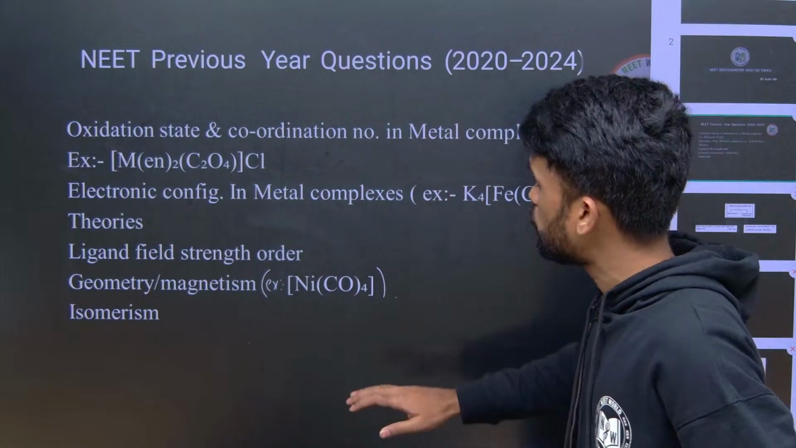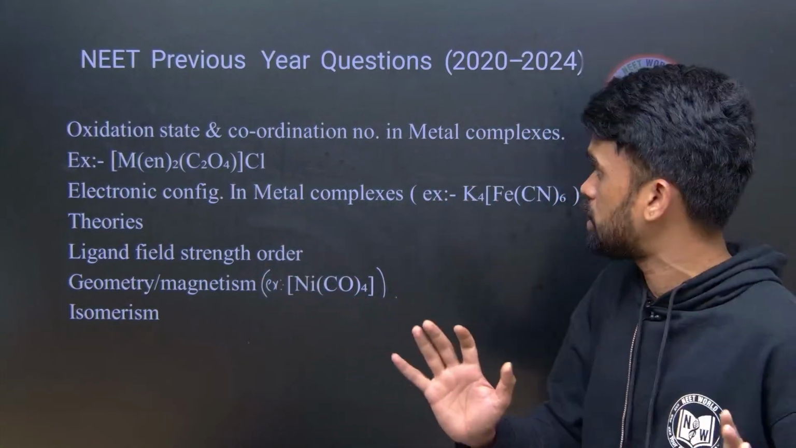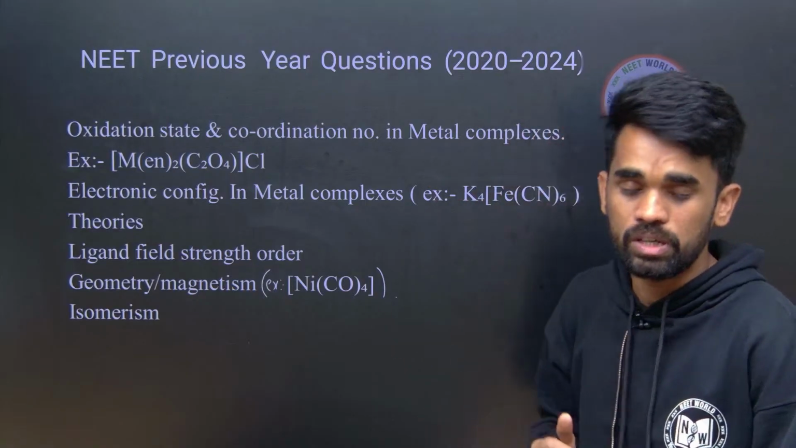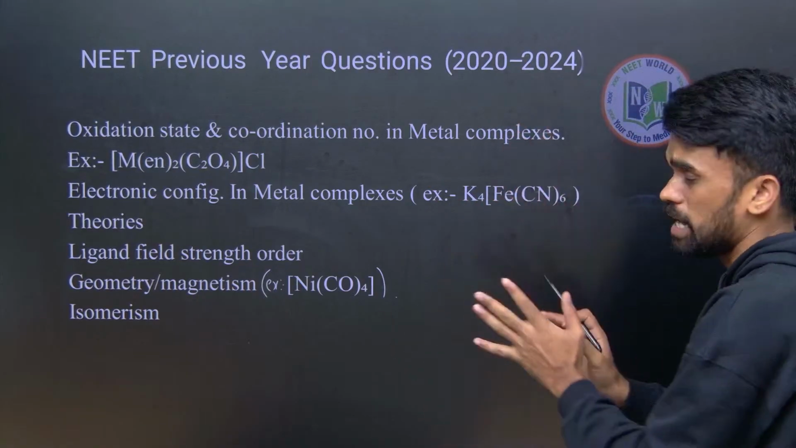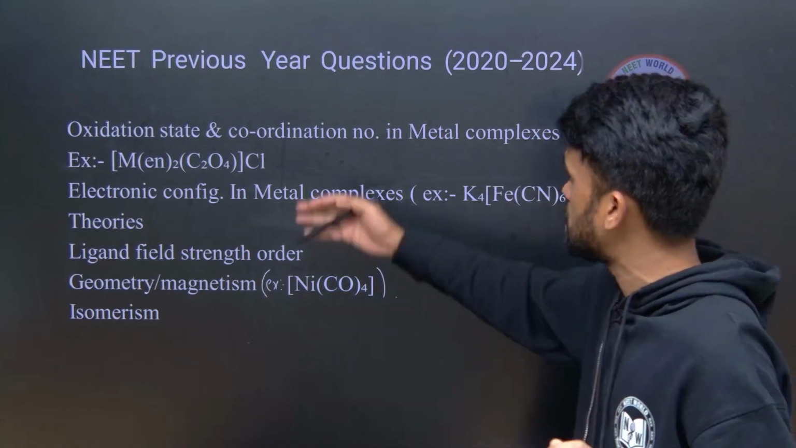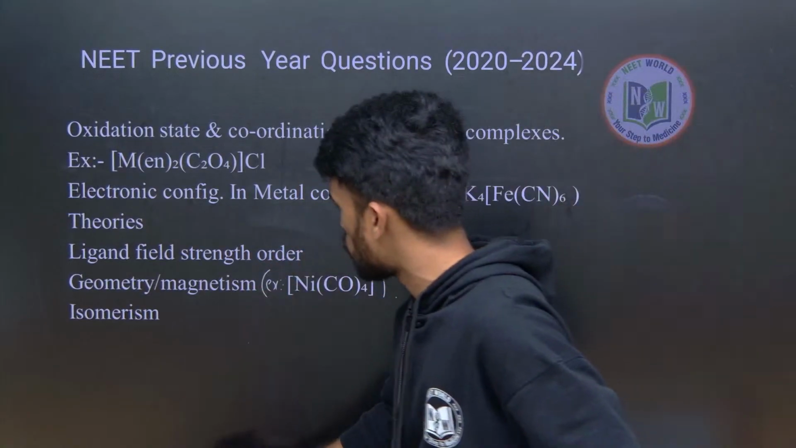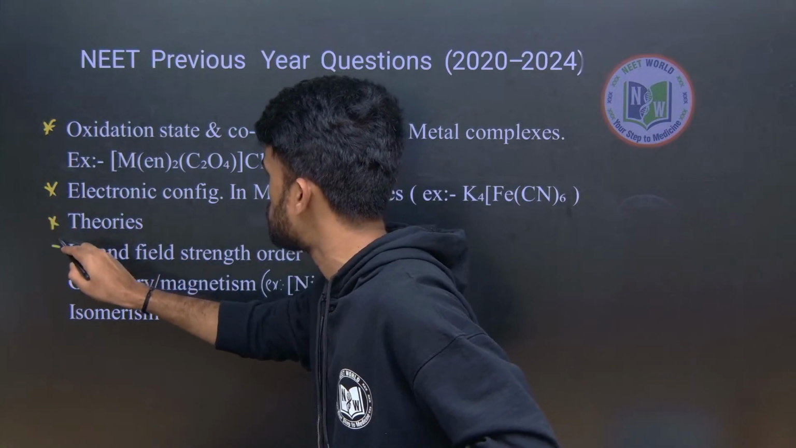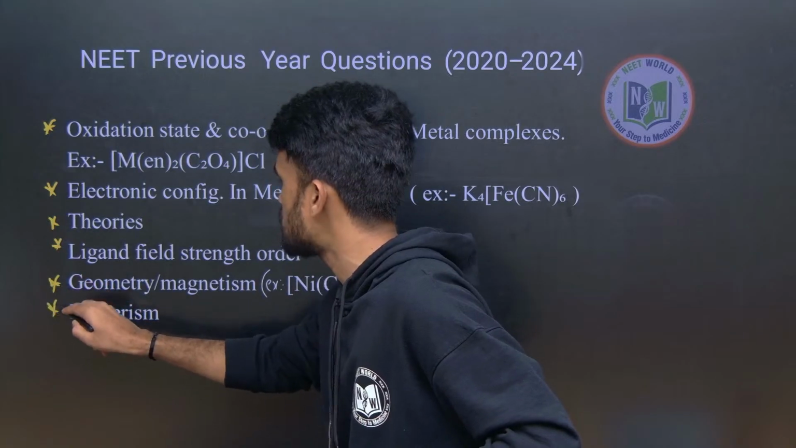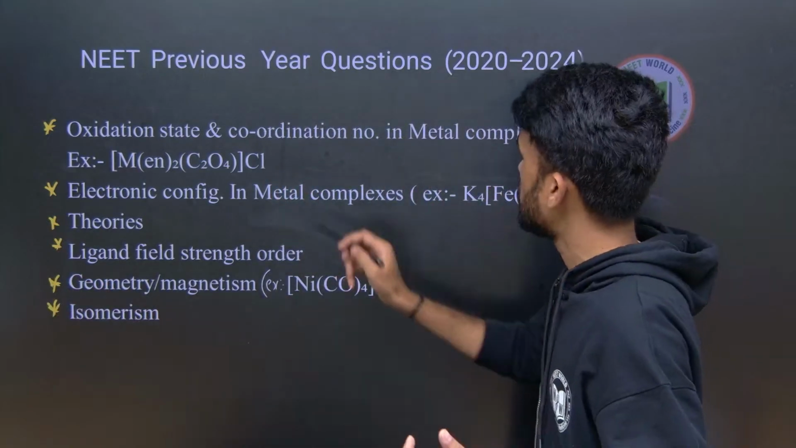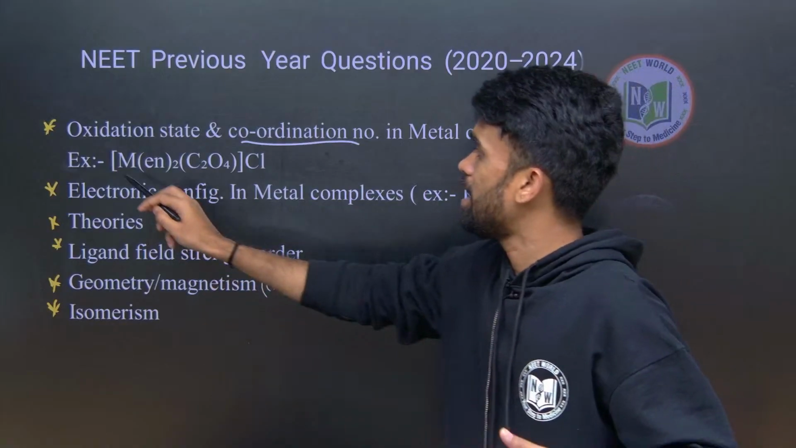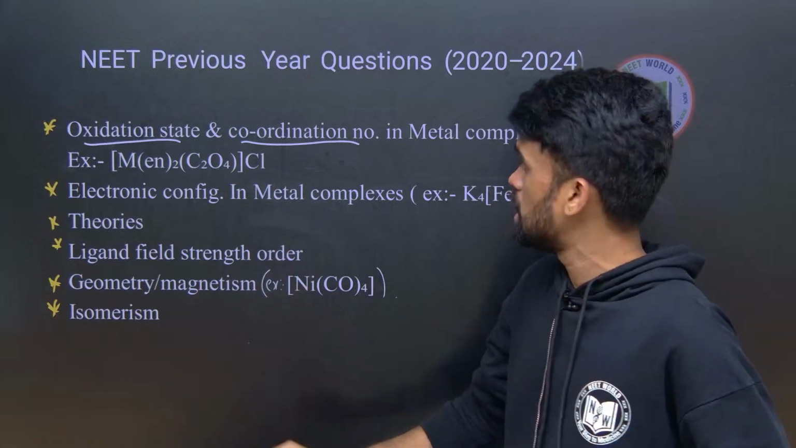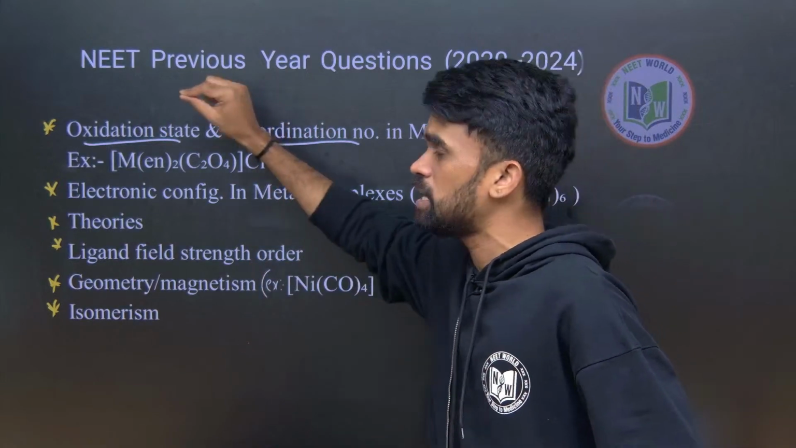So what are the focused areas from this particular chapter? Just look here. Based on the 2022-2024 papers, these many papers I have seen, these are the topics we should focus on. So what exactly are they asking us? In a few questions they are asking about coordination number and oxidation states. In order to understand the other remaining topics, we need to identify coordination number and oxidation state.